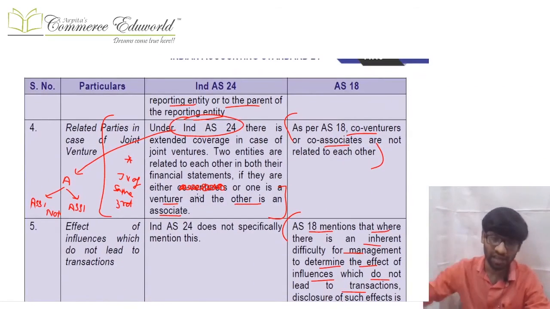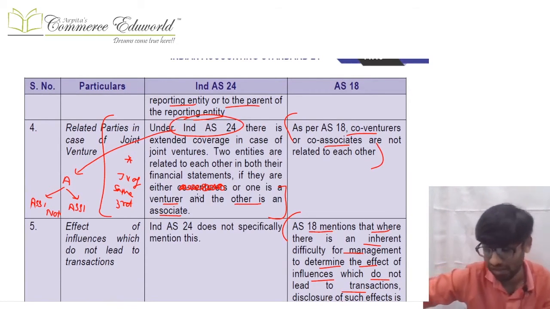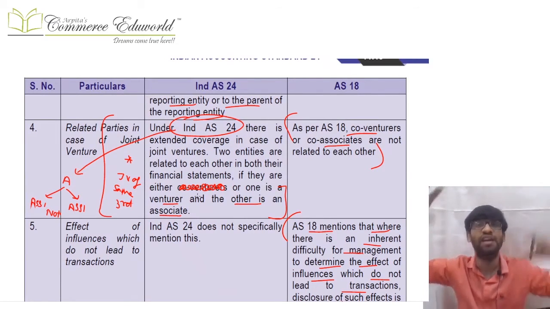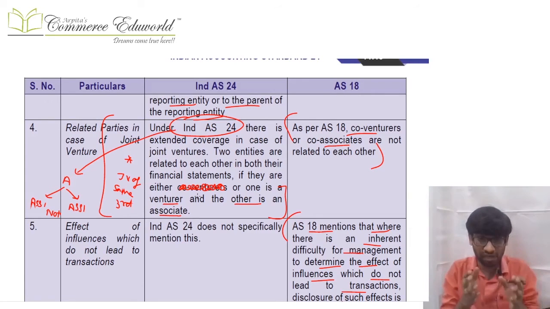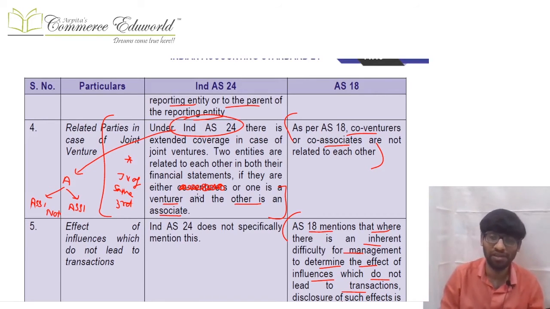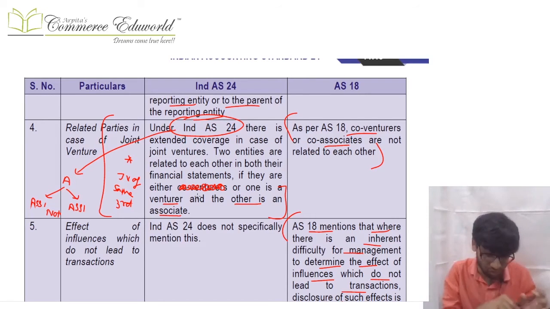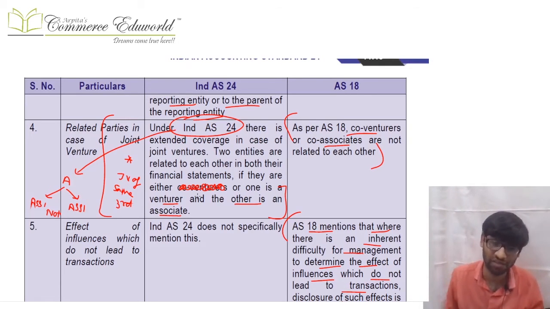Okay, next, in Ind AS, joint ventures and associates are considered in a particular manner. In AS, it is also considered in a particular manner. I am not much concerned with AS, but in Ind AS we have clearly discussed that if A and B together form a joint venture, A and B are not related. But when there are two joint ventures with the same related party, say Maruti Suzuki forms a joint venture and Maruti Bajaj forms a joint venture, then Maruti Suzuki and Maruti Bajaj have a common third party, Maruti, so the two joint ventures are related. Clear? If I am a company, I have one joint venture and I have one associate, they are related. So all those things I have clearly discussed with you in Ind AS, so that is critical.